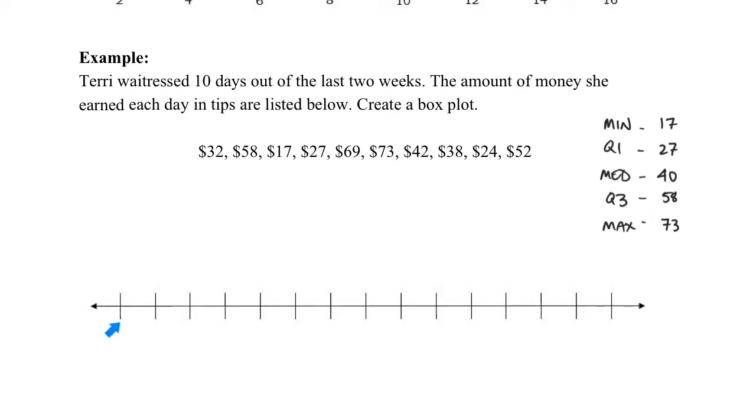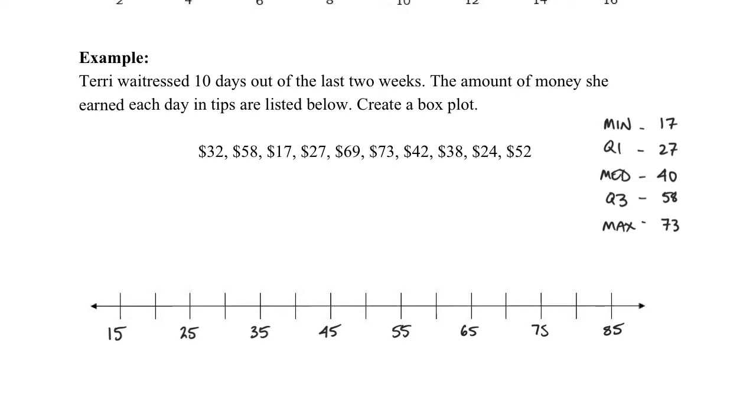If I start at 15, then that would give me 20, 30, 40, 50, 60, 70. That'll work. So I'm going to go up by fives. So I'm actually going to start at 15, and I'm going to go up by fives. And just like any other number line, I don't necessarily need to label every single spot on the number line, as long as I'm going up at regular intervals.